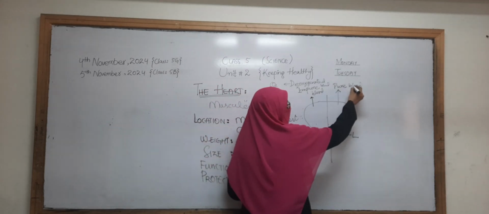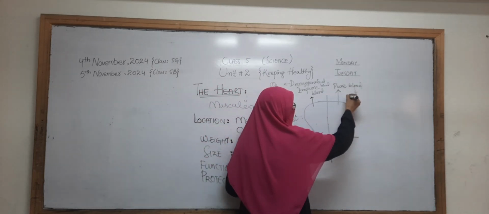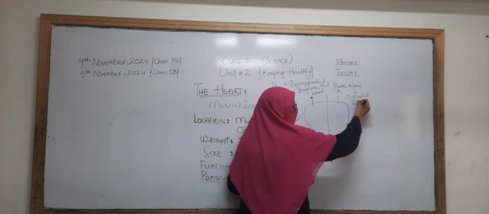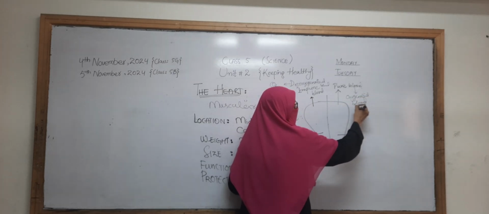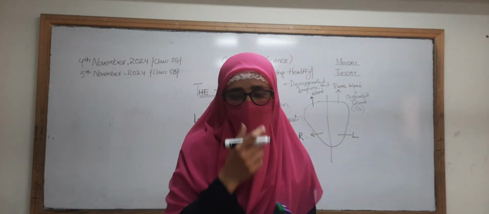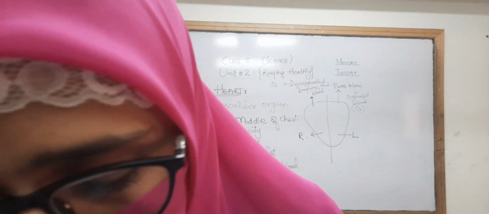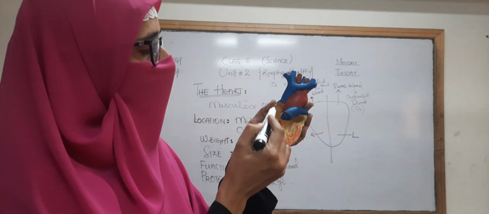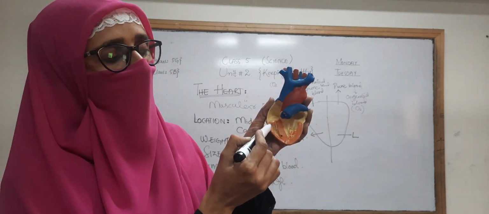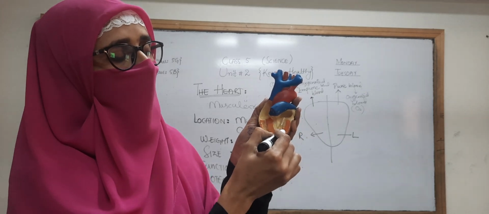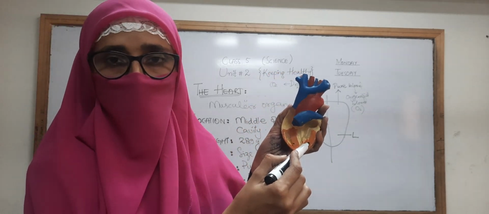Okay, and if we talk about the pure blood now, the pure blood is also called oxygenated blood, that has oxygen in it. Okay, good. So you can understand from the internal structure of the heart. If we see the internal structure of the heart, this is the right side of the heart, and the right side has the deoxygenated blood, and the left side has the oxygenated blood.